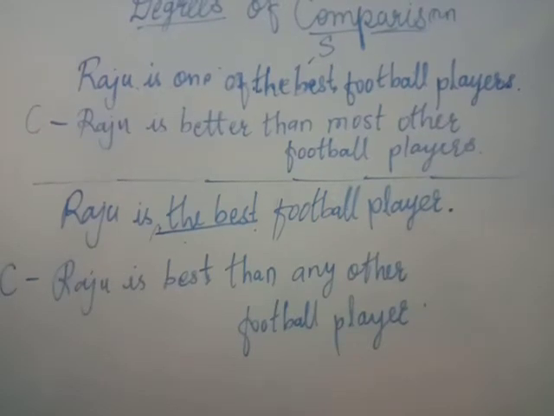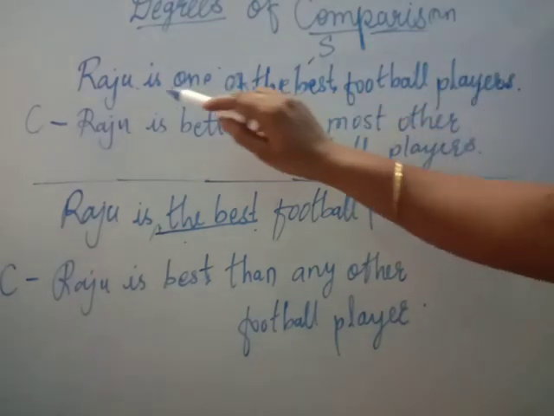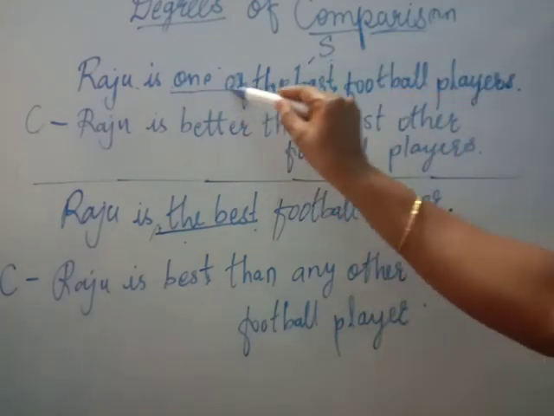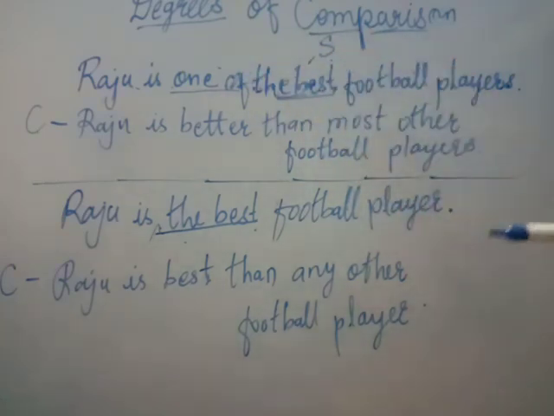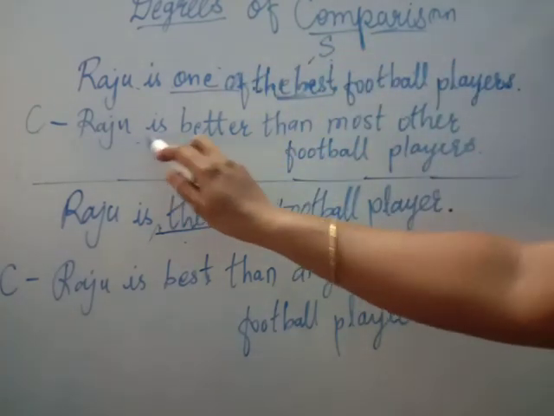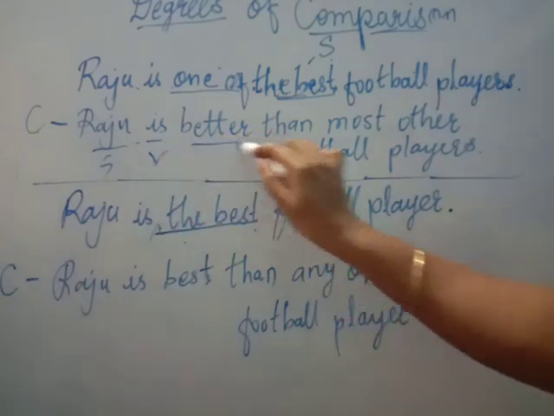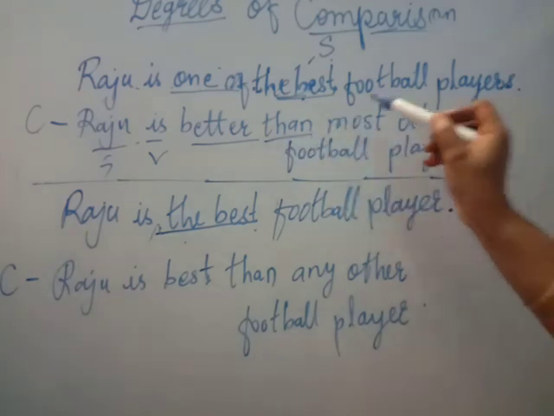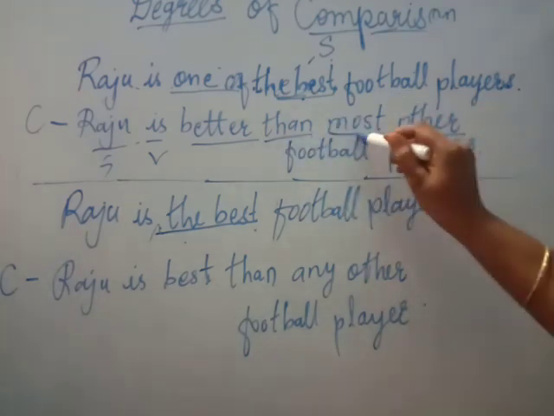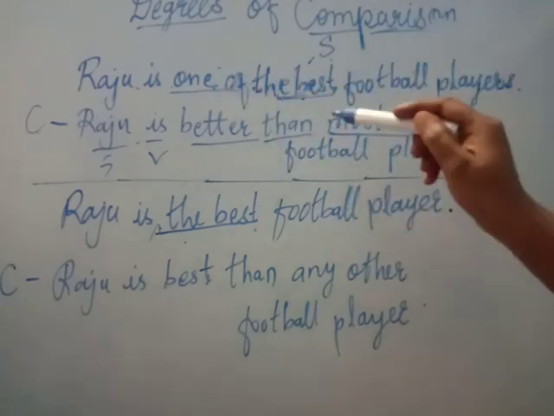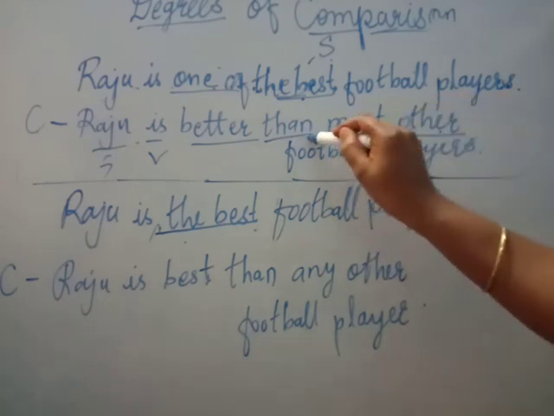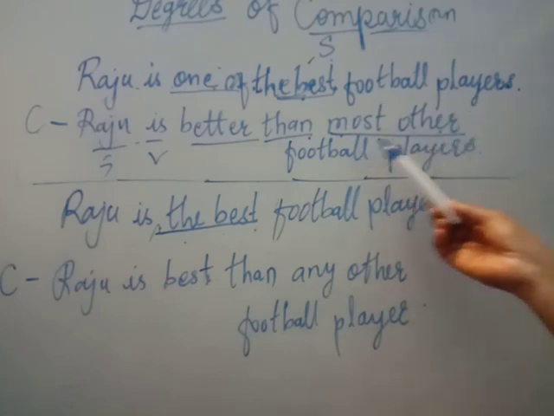Okay, now with the same sentence we have to understand how we change this superlative degree into the comparative degree. Here Raju is one of the best. Again it is showing that this is the superlative degree. Now we have to change it because of this "one of". This "one of" is showing that there are some more like Raju. So we have taken Raju is, subject plus verb. Raju is better. Better is the comparative degree of best. Raju is better than most other football players. Why have we used most other? Because of this "one of", to show that there are some more like Raju, we have utilized most other after than. So the sentence became: Raju is better than most other football players.